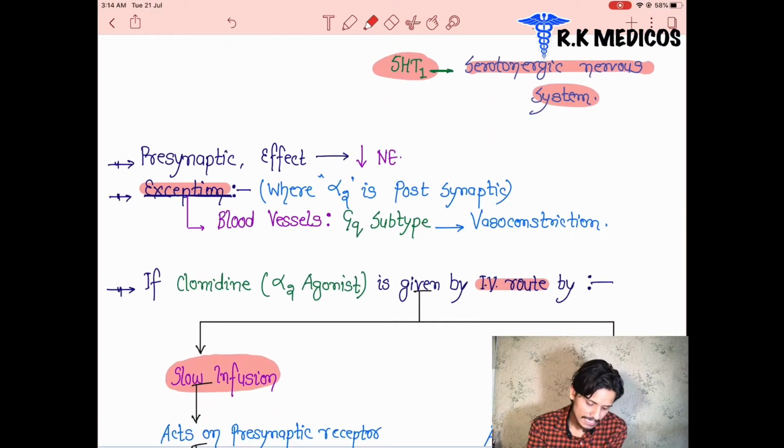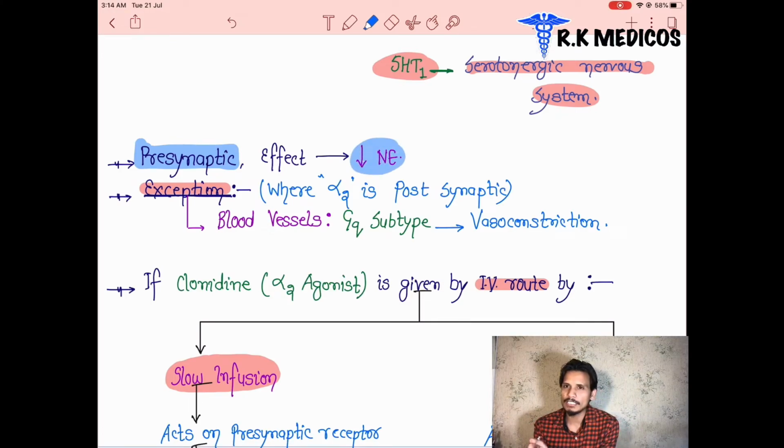Now in the presynaptic nerve terminal, what is going on? Imagine the effect is a decrease in norepinephrine, because when the higher amount increases, it leads to the activation of the alpha 2 receptor, and that decreases norepinephrine synthesis. But there is some exception. The alpha 2 receptor